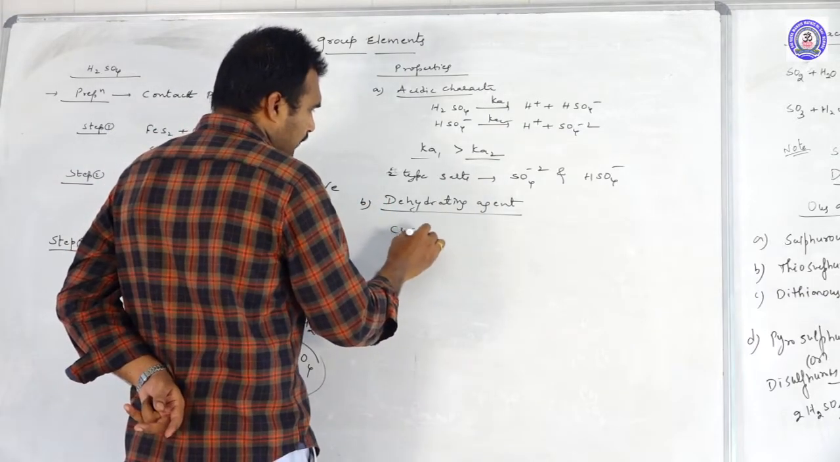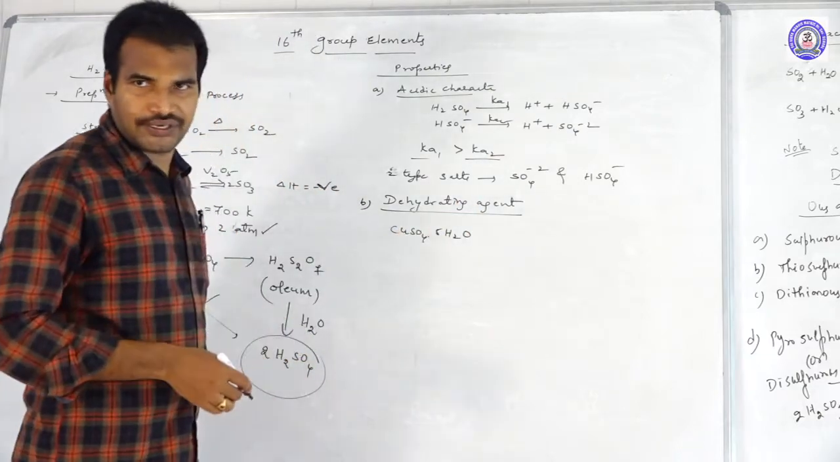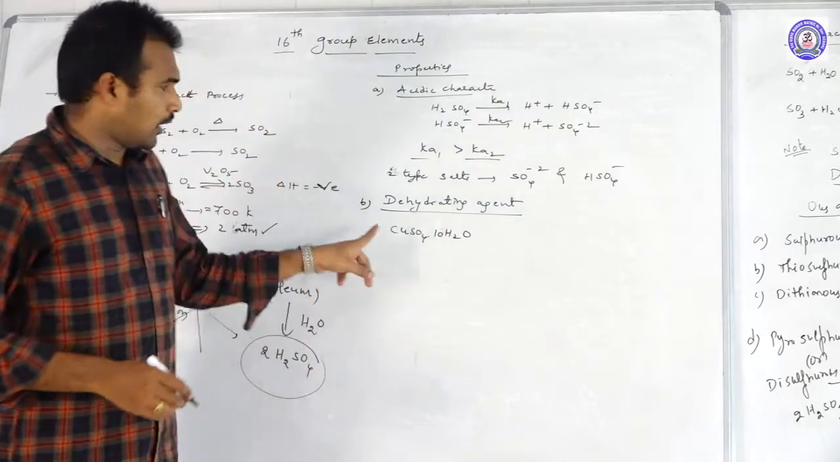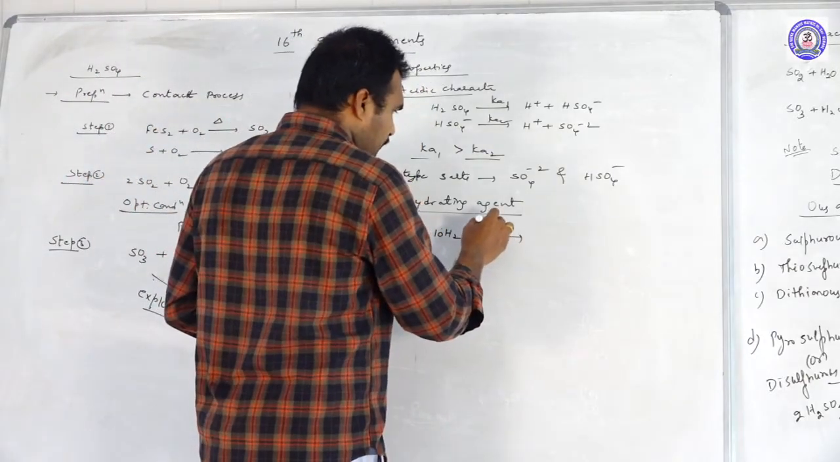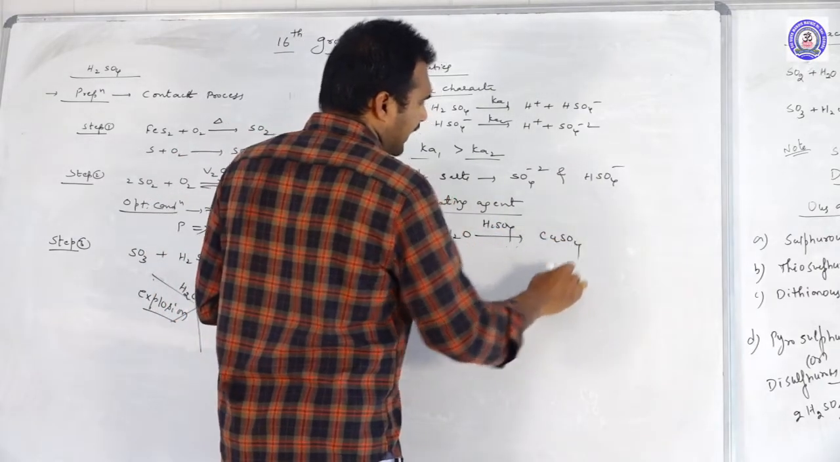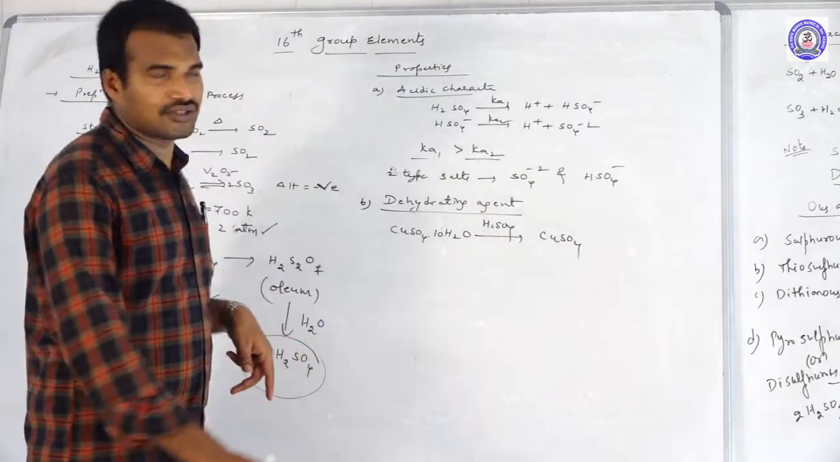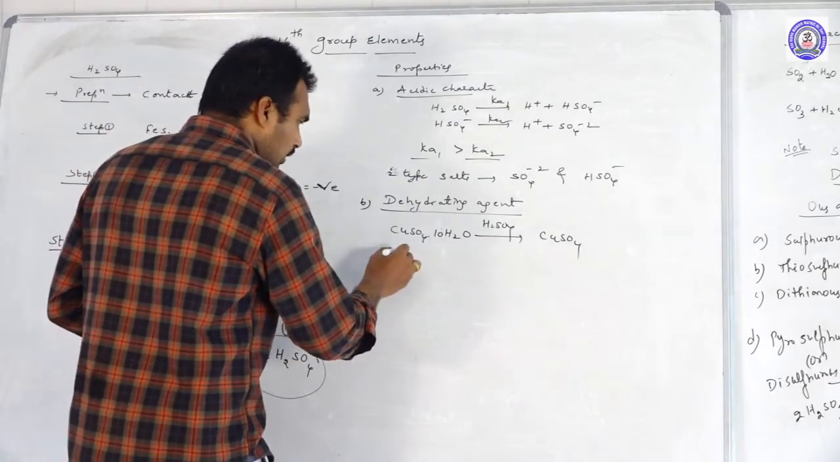For example, you take copper sulfate 5H2O, okay, sorry, hydrated copper sulfate. To this hydrated copper sulfate, if you add concentrated H2SO4, then it becomes what? Anhydrous copper sulfate. So hydrated copper sulfate becomes anhydrous.